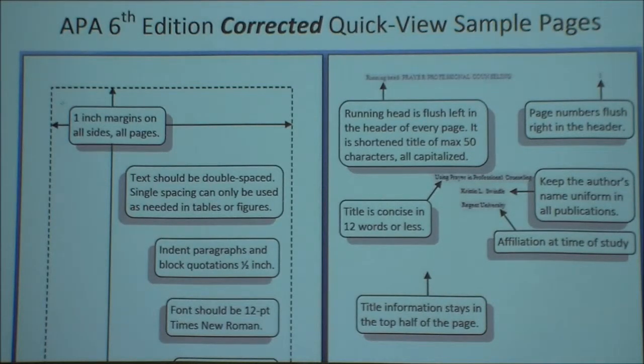If we look here on the left side, we got your margins, that you should have 1-inch margin. Text should be double spaced. Single spacing can only be used as needed in tables or figures. Indent paragraphs and block quotation 1/2 inch. Font should be 12 point and Times New Roman. Alright, so that's something to remember there.